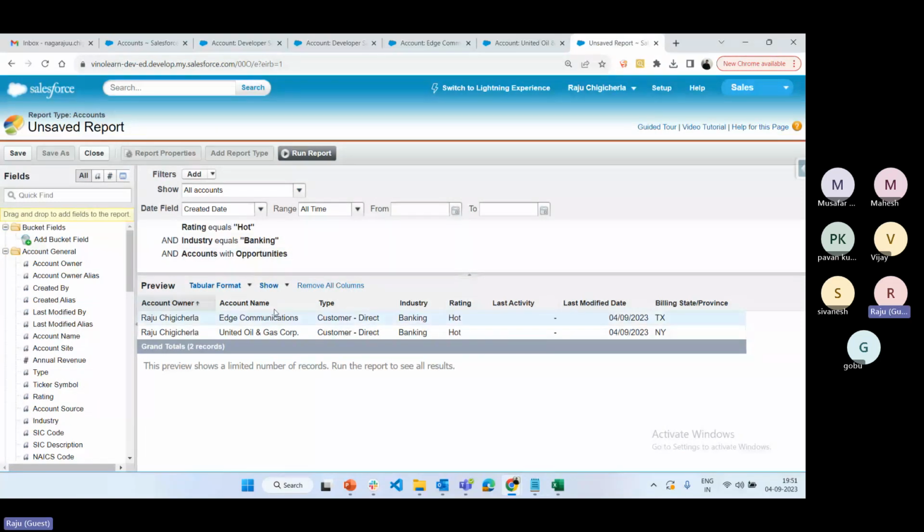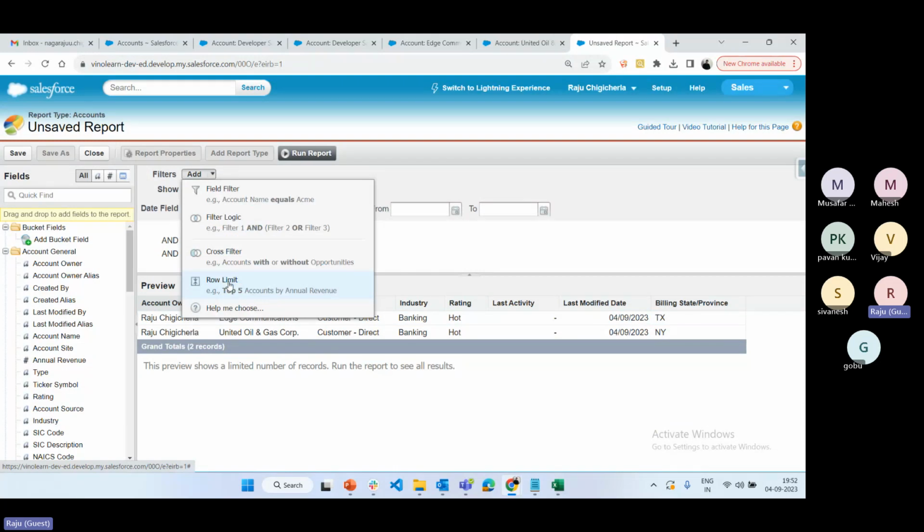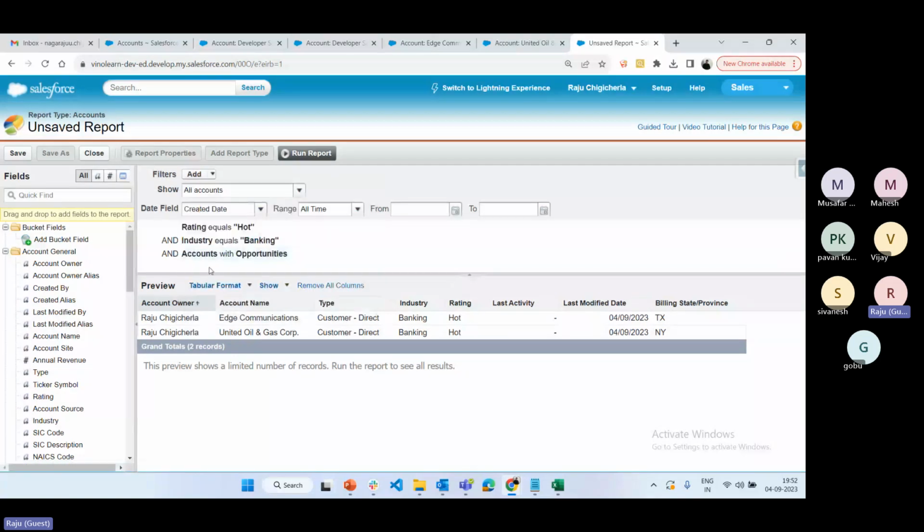So whatever accounts are displayed here, that account rating is hot, industry is banking, and these are the accounts having child data, that is called opportunity data. So this is something like a cross filter. Cross filter means, do you want to check whether the particular parent object is having child data? Then you can consider it. If the parent is not having children, do you want to consider only parents without child data? Then we can choose without. Okay, so this is something like with parents and without child data.